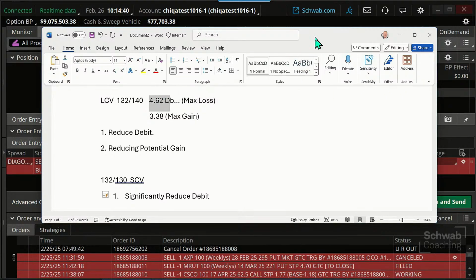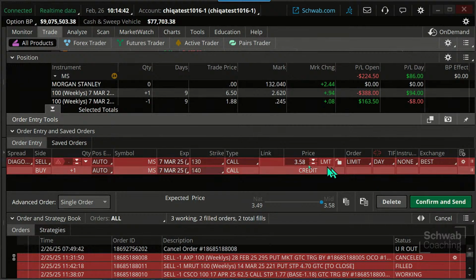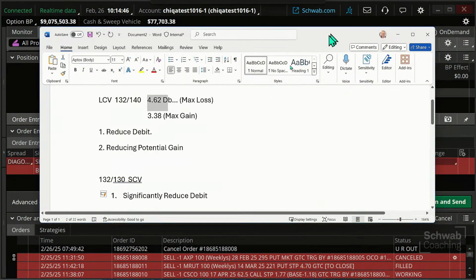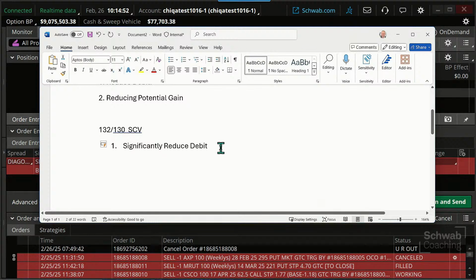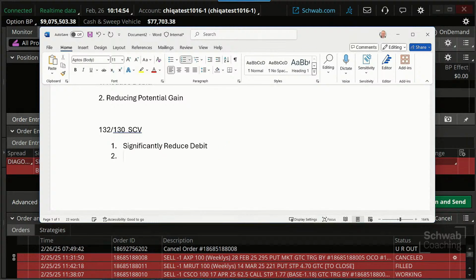That's the loss here. Minus 358. So essentially, we're reducing that initial debit to about $100. Okay, it's not technically initial debit anymore, but we're reducing that by $100, we've turned it bearish. Okay, that's the second thing.